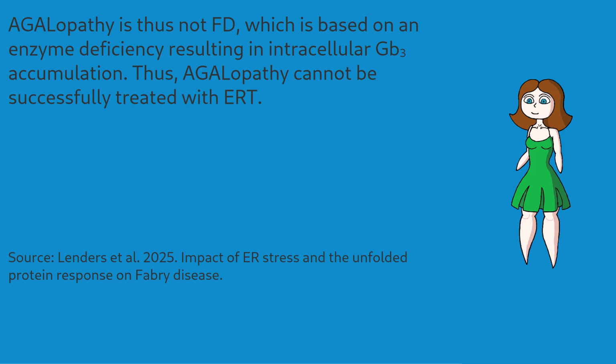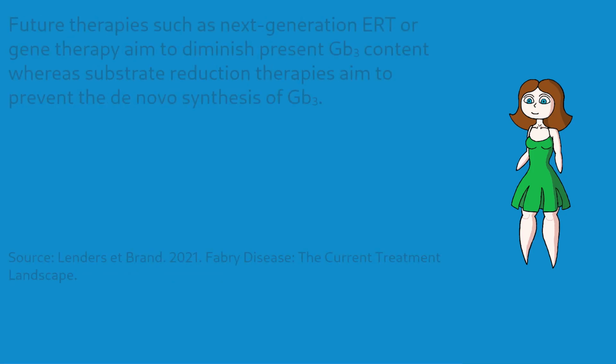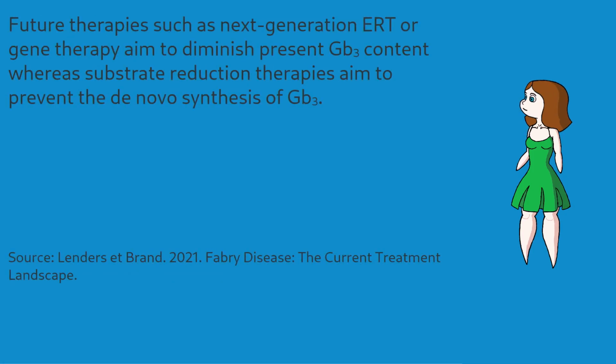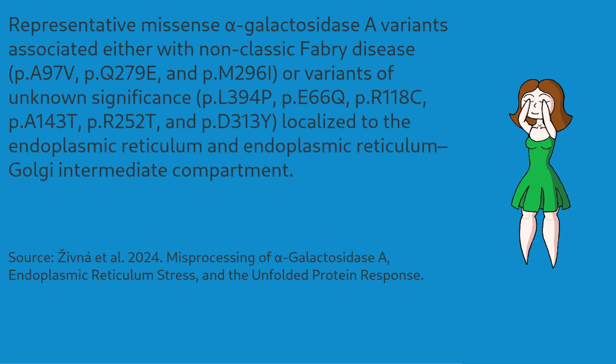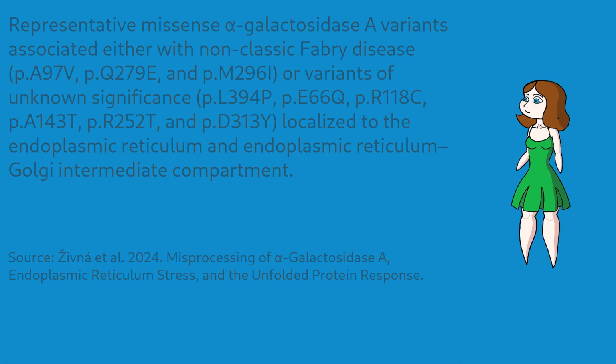This is the kind of statement we'd rather expect from the pharmaceutical industry, not from clinicians with patient contact. But with the current push for substrate reduction therapy as a new treatment option for Fabry disease, no one wants to ask if GB3 is the correct parameter to treat right now. And if all those patients with variants mentioned in the AGALopathy paper would be diagnosed with Fabry disease, an orphan status for new Fabry treatments would be out of the question too.